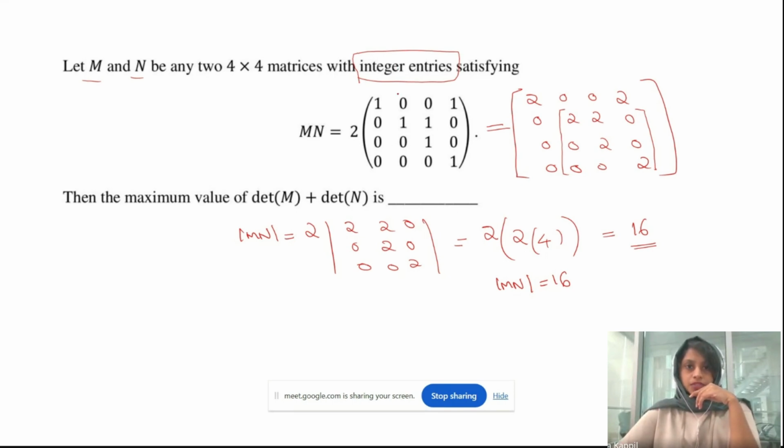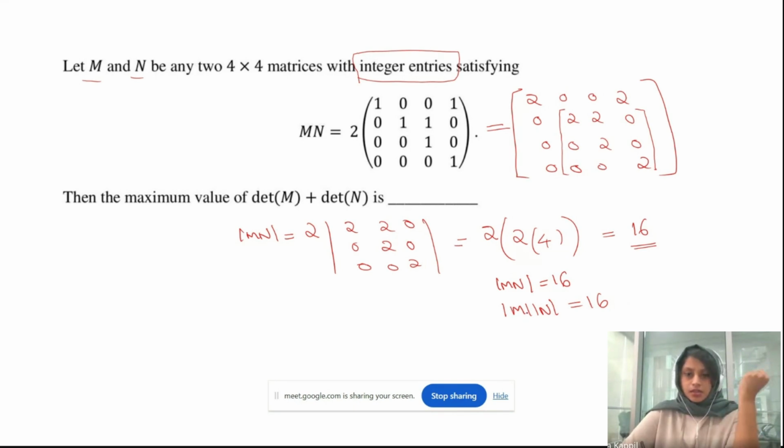We have from the question, M and N have only integer entries. If M and N have only integer entries, their determinant will also be an integer, right? So the determinant of M and determinant of N is also an integer. So also determinant of MN can be further split into determinant of M times determinant of N, right? And now this is equal to 16 we have.